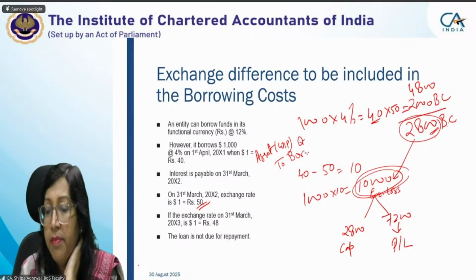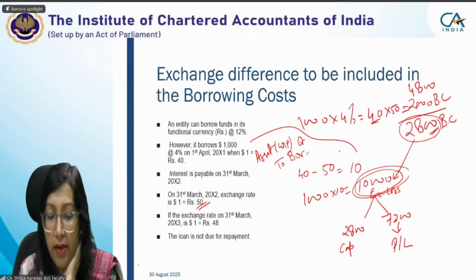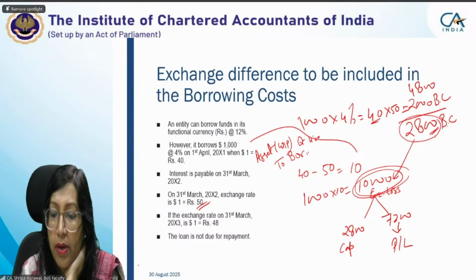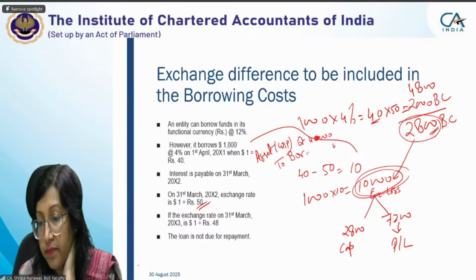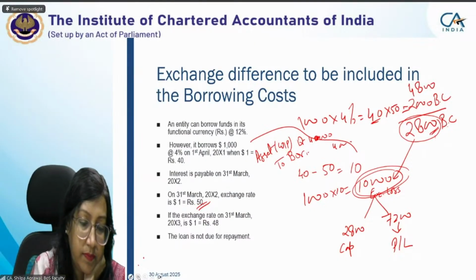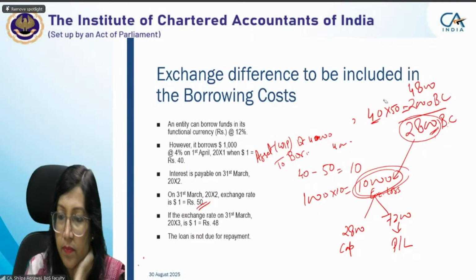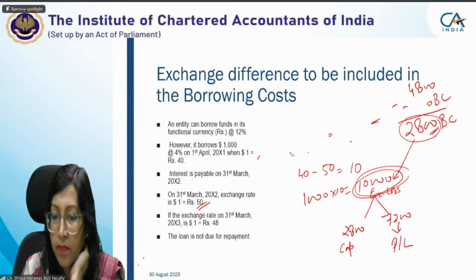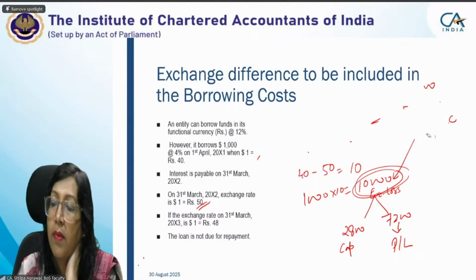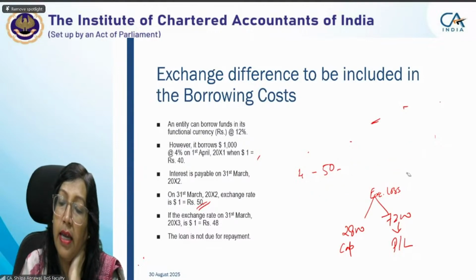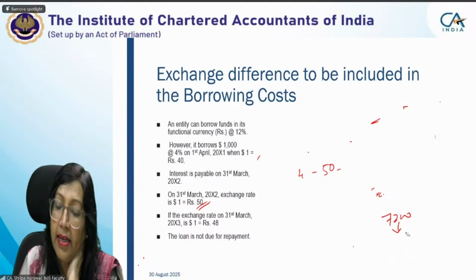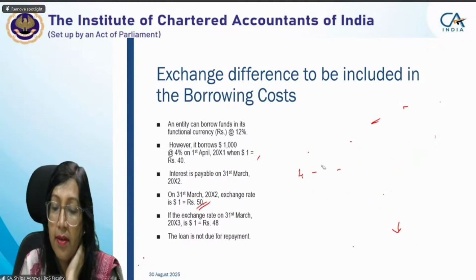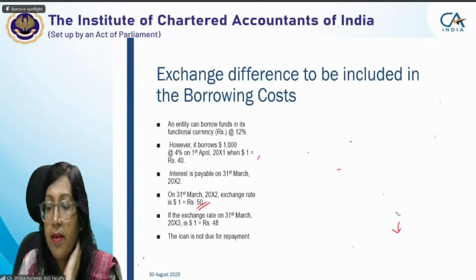Very good. This will be your first entry, 40,000. Now, what would be your entry on 31st March? On 31st March, we will again debit the asset account, credit the borrowing cost to the extent of 2,800. And what about your exchange loss? For that, we will credit 7,200 to profit and loss account.